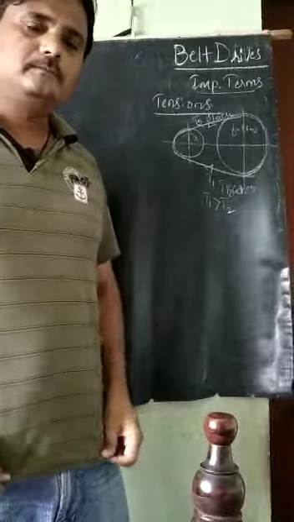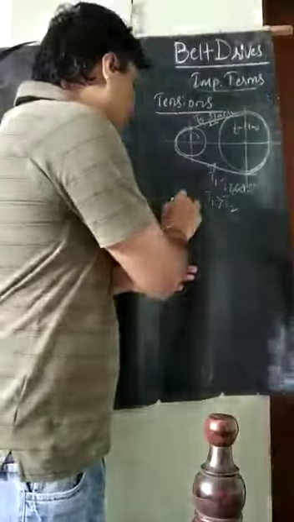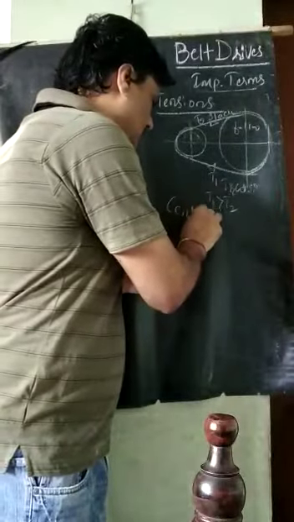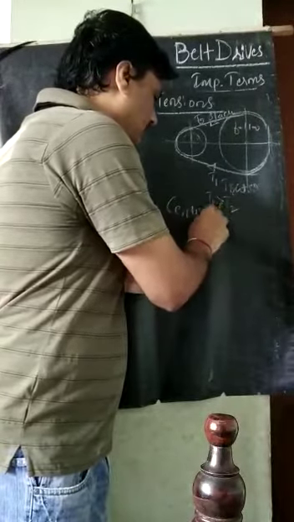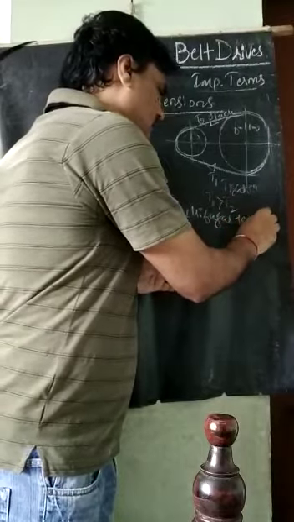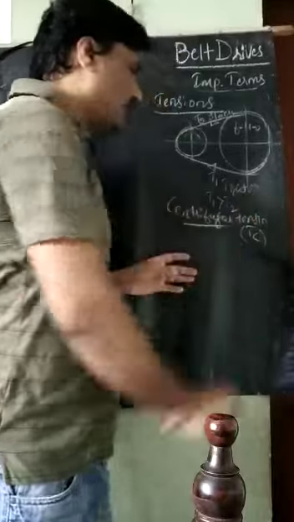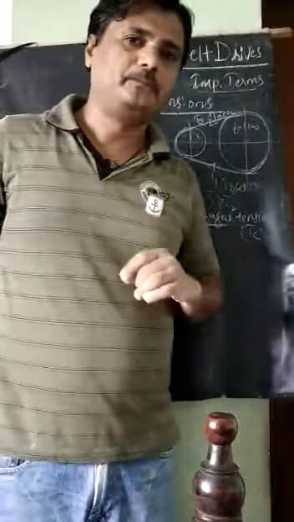The next term that comes here is the centrifugal tension. It is a very important term. What is this? The centrifugal tension, indicated by TC.